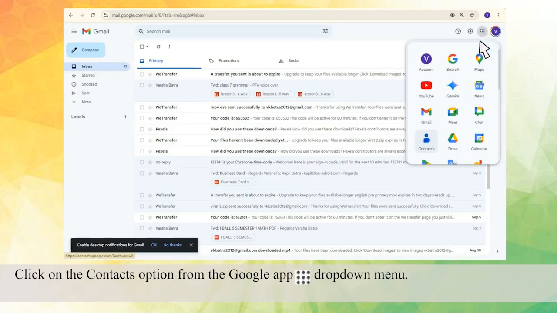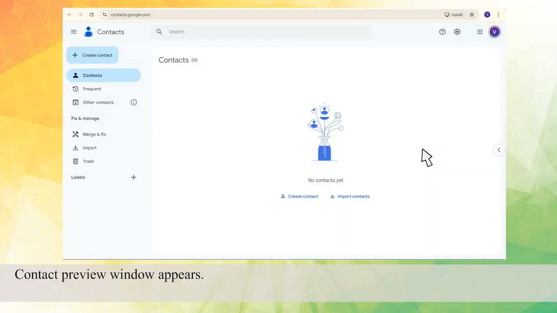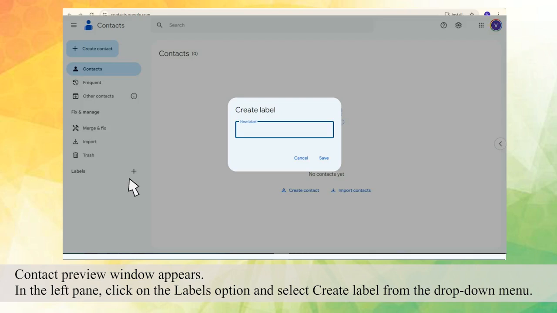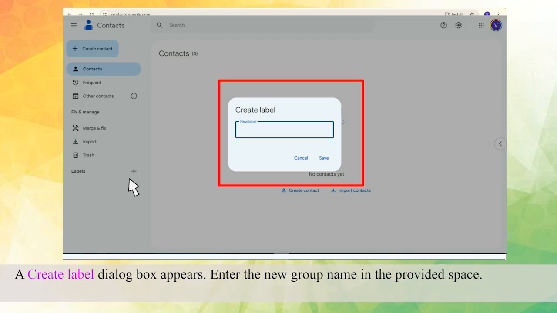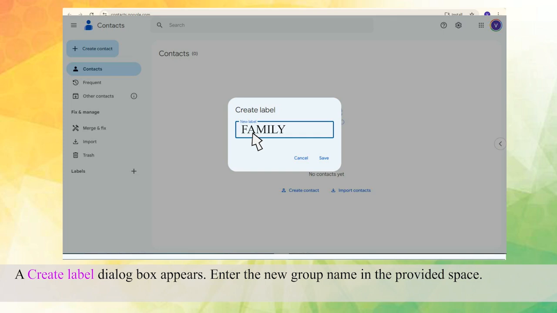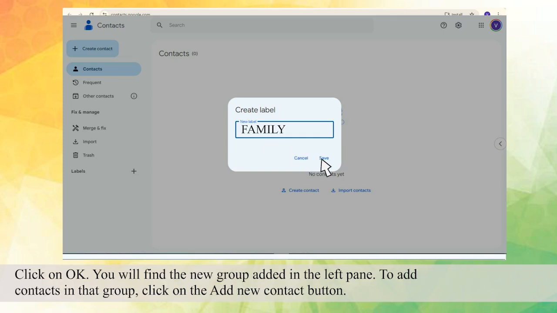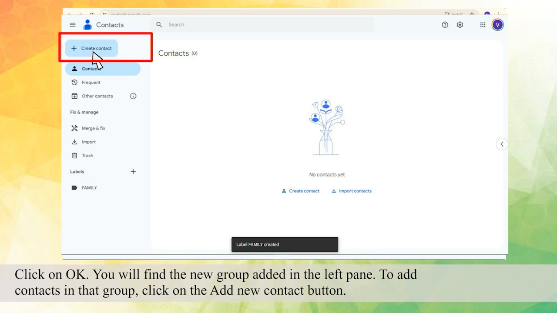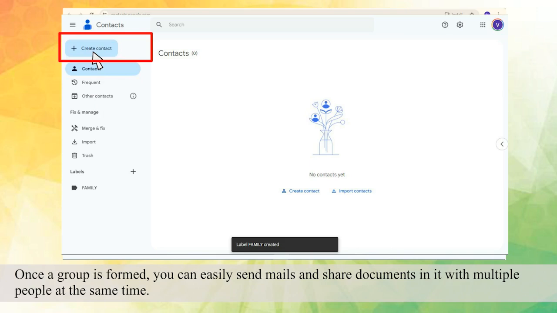Click on the Contacts option from the Google App drop-down menu. Contact Preview window appears. In the left pane, click on the Labels option and select Create Label from the drop-down menu. A Create Label dialog box appears. Enter the new group name in the provided space. Click on OK. You will find the new group added in the left pane. To add contacts in that group, click on the Add New Contact button. Once a group is formed, you can easily send mails and share documents in it with multiple people at the same time.